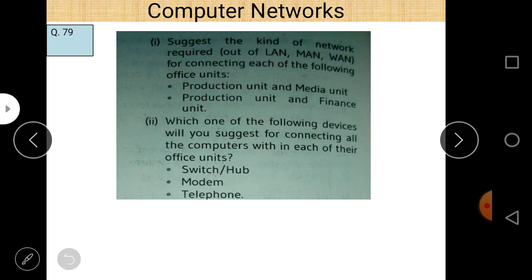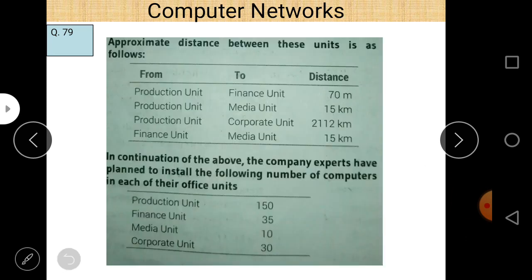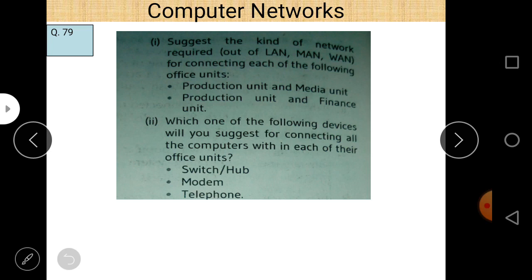Now the question regarding this is: suggest the kind of network required out of LAN and MAN to connect each of the following office units. Production unit and media unit, production unit and finance unit. So let us do it first. Production unit and media unit. Let us check the distance between production unit and media unit. And what is the distance between production unit and media unit? The distance is up to 15 kilometers. So you use LAN without any doubt.